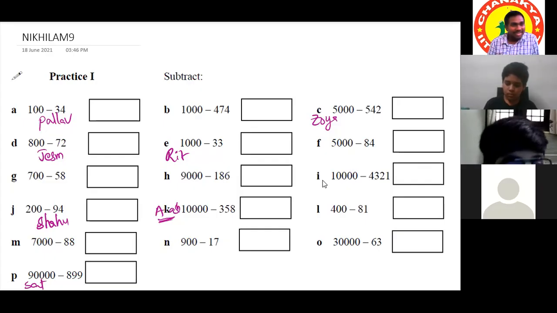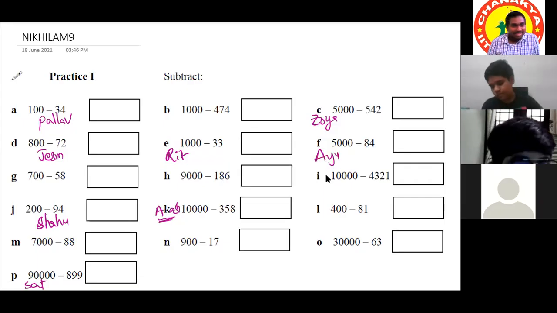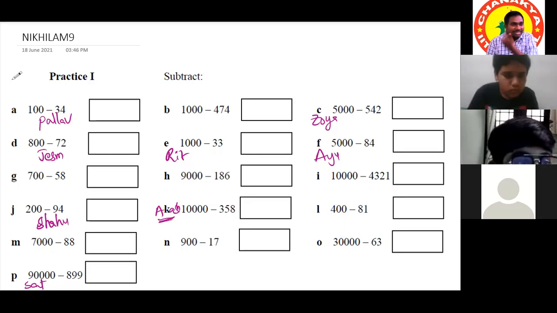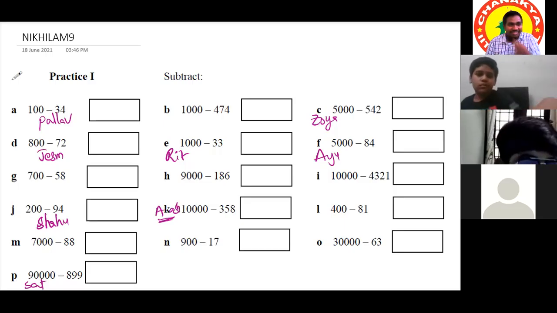Siddharth, take another question. Ayush, F. Sometimes questions will come somewhere. Sir, even for Pallav, you can also write P. Already A is there and LLAV. But here I have the chat box in that place, that's why. F. Ayush. Rishit again, sir, has taken another one, a question which is already taken. B. Srihita.